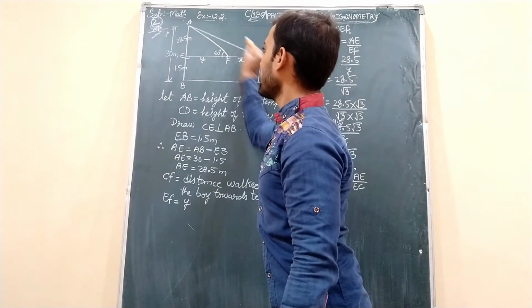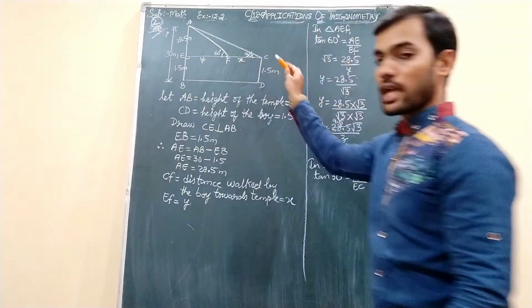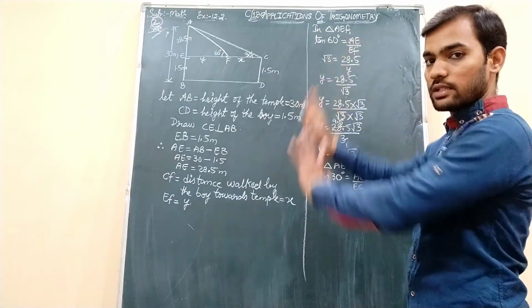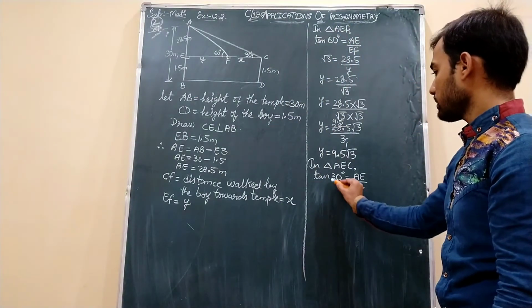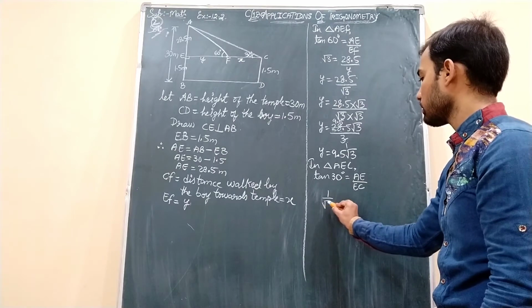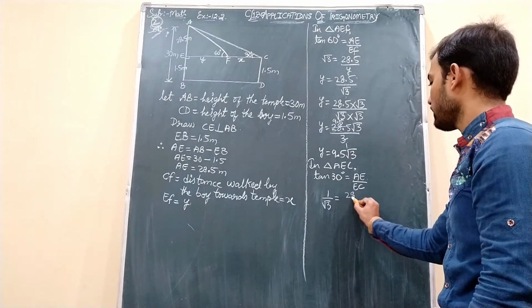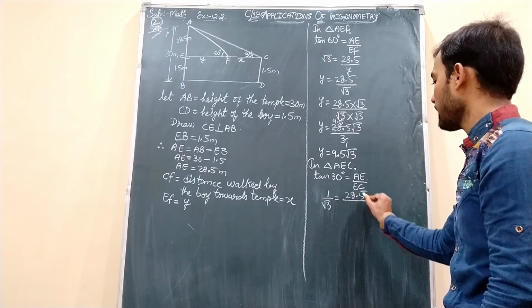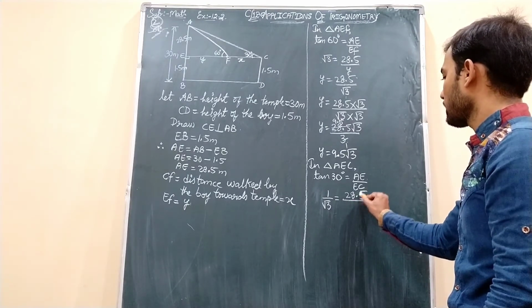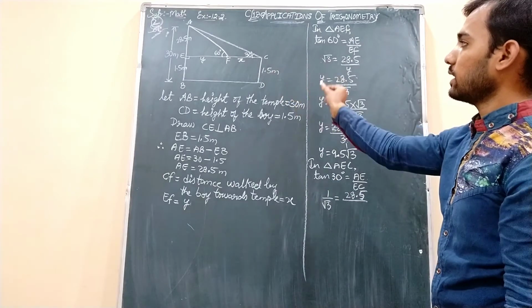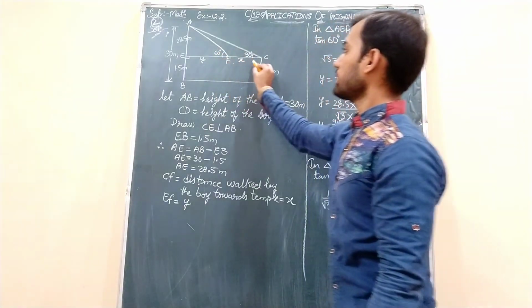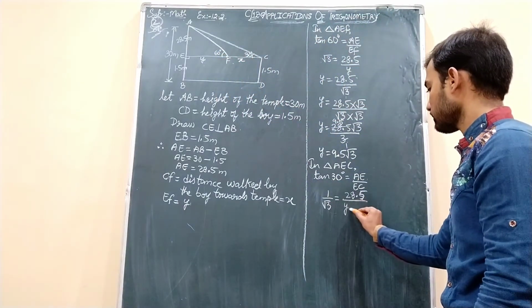When you take the whole triangle, this is your adjacent side. As I just now said, we draw the separate triangle to get a clear picture of that. So tan 30 value is 1 by root 3, students. AE is 28.5 divided by EC, which is Y plus X, students.